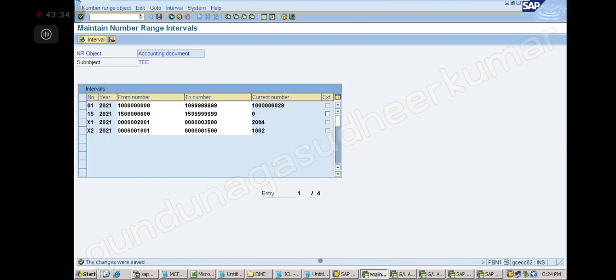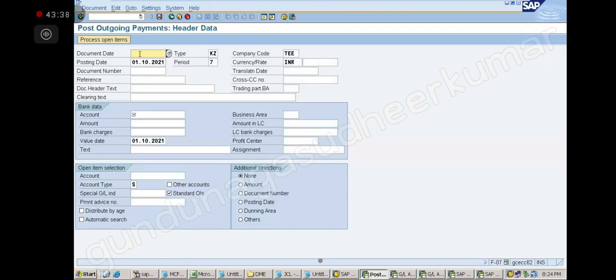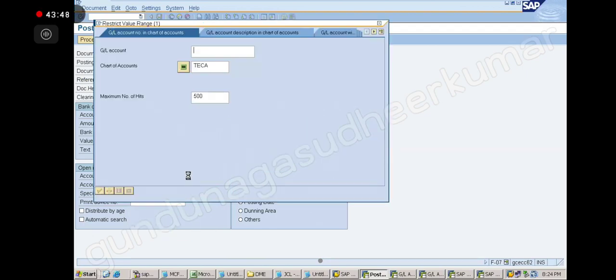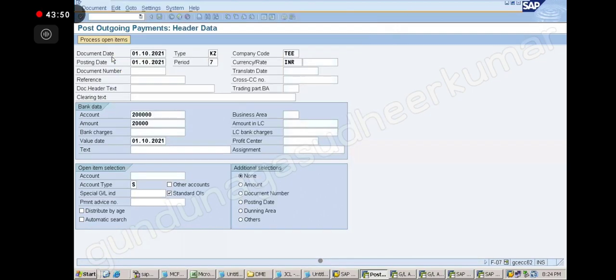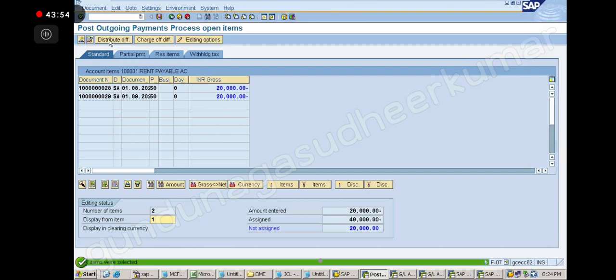Okay, now let us go again. /N F-07. Again, give the date, give the bank account, give the amount, 20,000, and then give the rent payable account, 1,01,000, process open item. Now you see I have 2 documents.